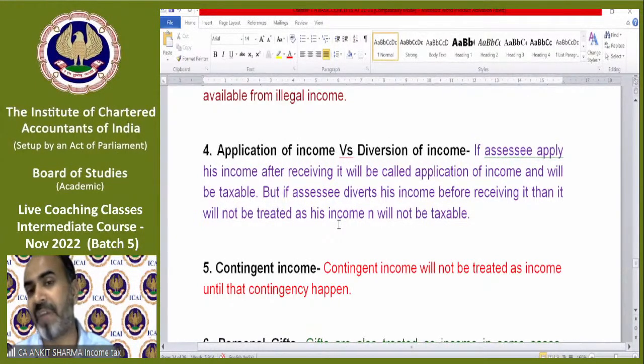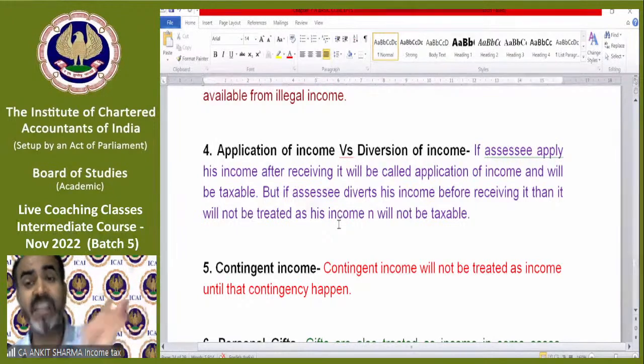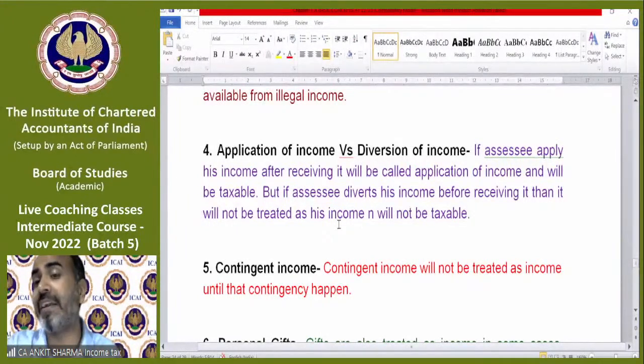So what is the benefit? The benefit is this: if I receive 10 lakh and donate 1 lakh to someone, then I have only 9 lakh rupees because I have already paid 1 lakh as a donation. I have 9 lakh, but I have to pay tax on 10 lakh because application of income is taxable. But in case of diversion of income, I have received only 9 lakh and 1 lakh was directly donated.